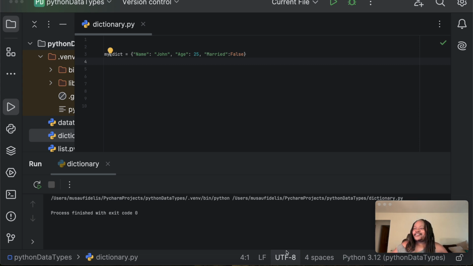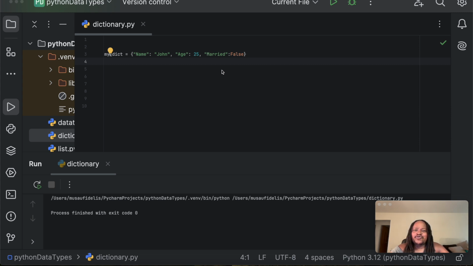But in any case, we were talking about Python dictionaries. We saw how we can add items to a dictionary. We also saw how we can update items in a dictionary.